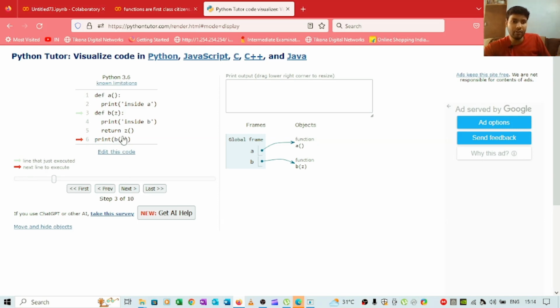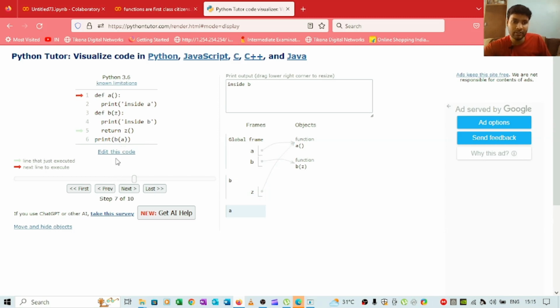So b of a means we are passing this function a to this z. So directly it will go to this b, and it will print inside b. So it's going to def b of z, and the first statement is print inside b. So we are printing inside b. If I click on next, we will print inside b, and then it's going to return z, and in z we are passing function a.